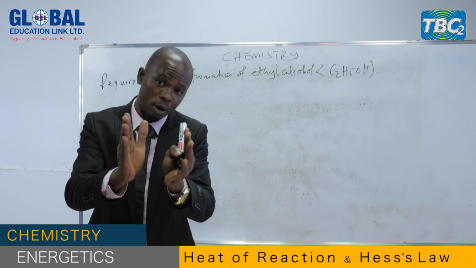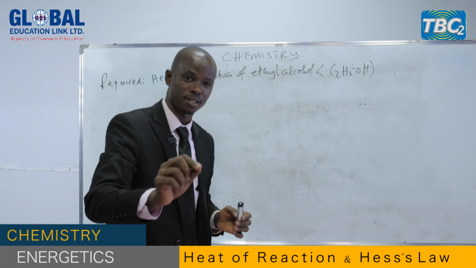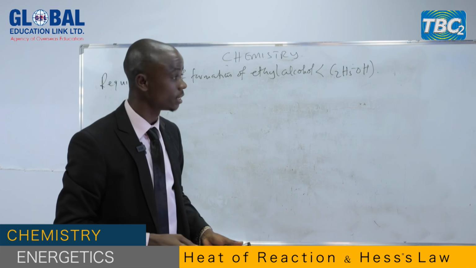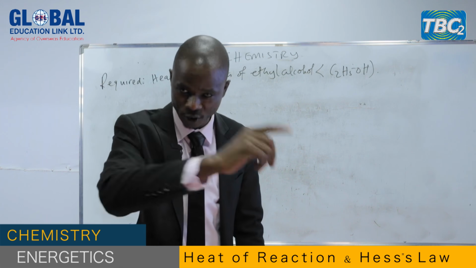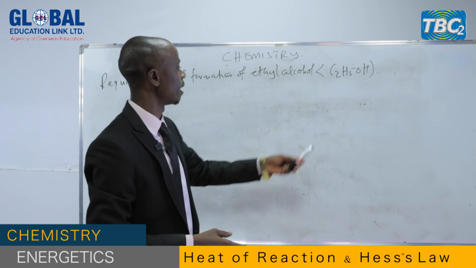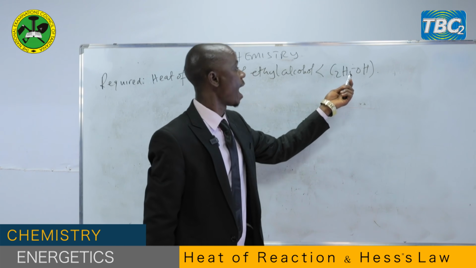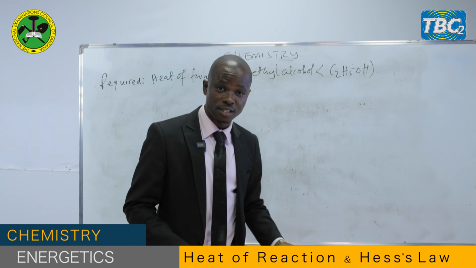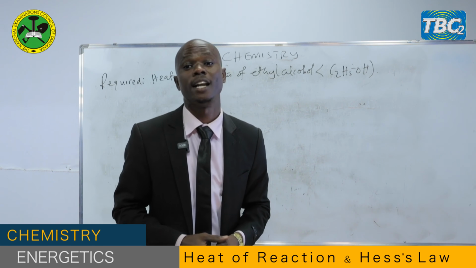So when you have the compound, you have to look at that compound. What are the elements constituting that compound? When you look at that compound, how many elements are there, my dear students? Can you tell me how many elements are there? Okay, let's participate together. Here, there are 3 elements. We have carbon, hydrogen gas, and oxygen gas. So the 3 elements, when combined together, react chemically and form this ethyl alcohol.